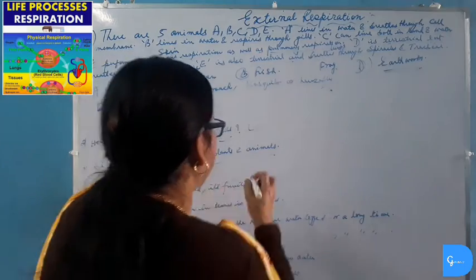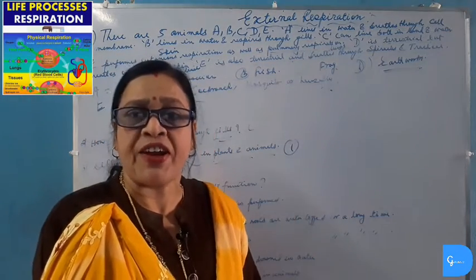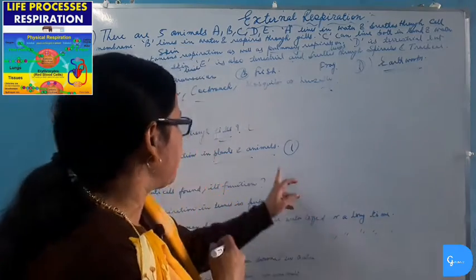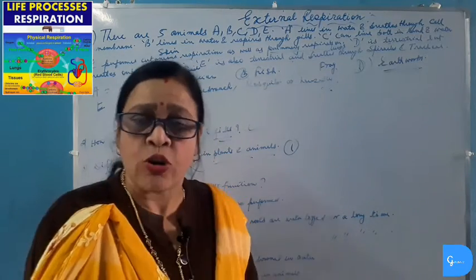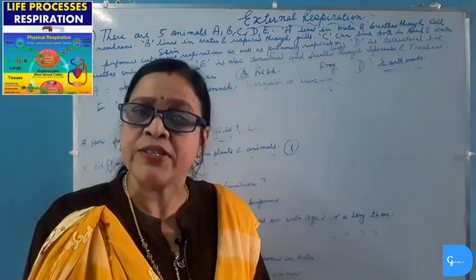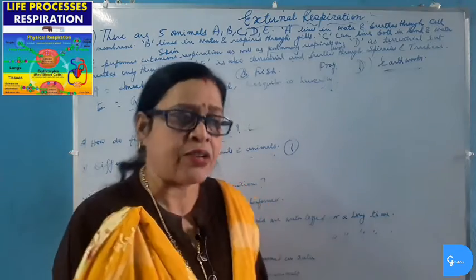Differentiate between respiration in plants and animals. In plants there is not well defined respiratory system or have no special respiratory organ, but animals have well defined respiratory system and also have special respiratory organ. For example, aquatic animals have gills for respiration and terrestrial animals have lungs for respiration.